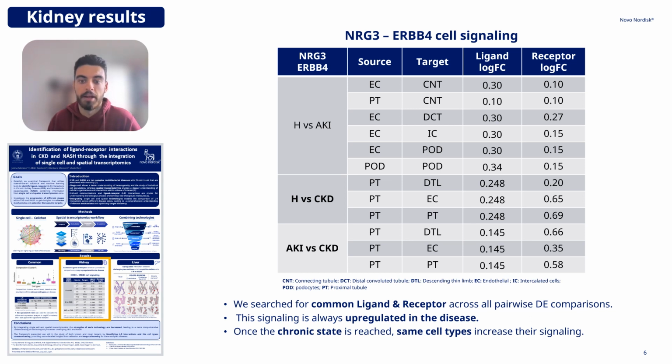Interestingly, looking at the table, we see how once the chronic state is reached, the same cell types appear in both comparisons. Particularly, the proximal tubule cells are always there. This may indicate that this ligand receptor pair could be an interesting target for addressing the chronic state in proximal tubule.